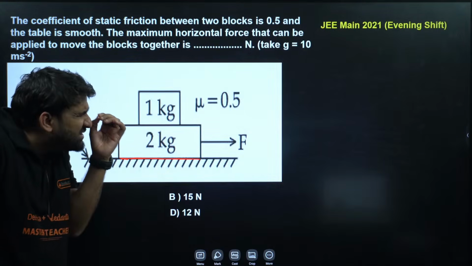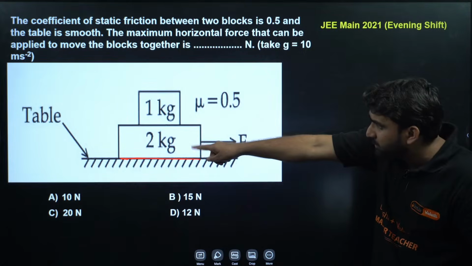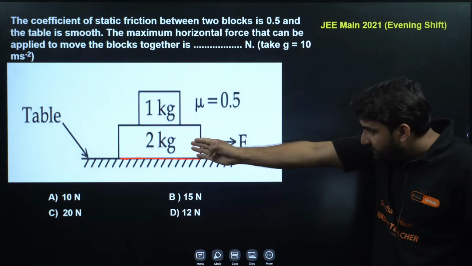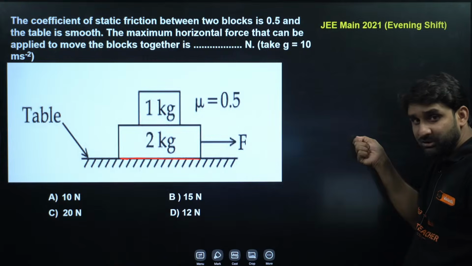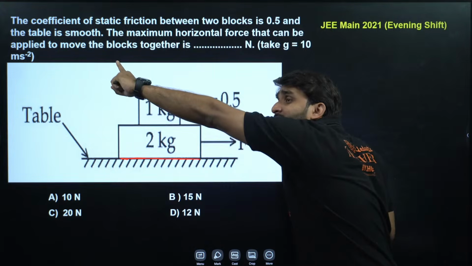Just imagine we are pulling this 2 kilogram block with force F. This block is moving in this direction, so the other block will tend to go in the backward direction.